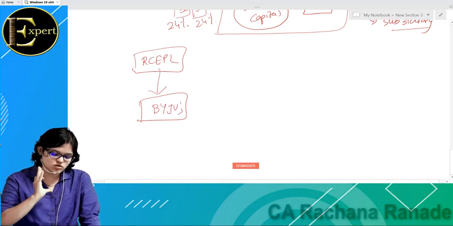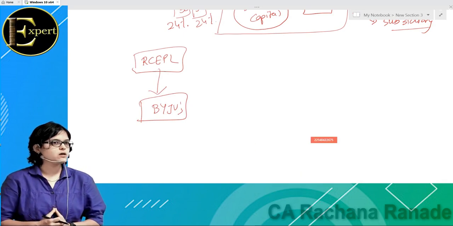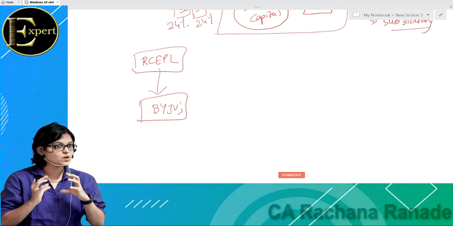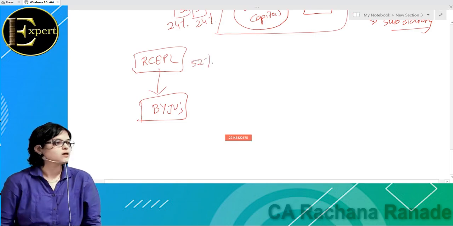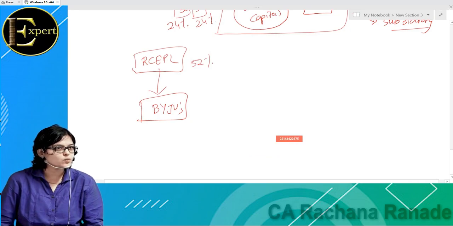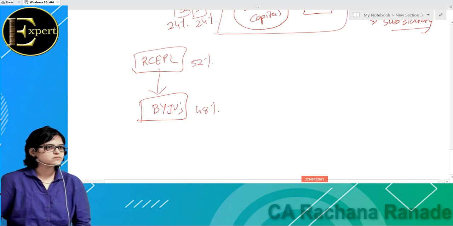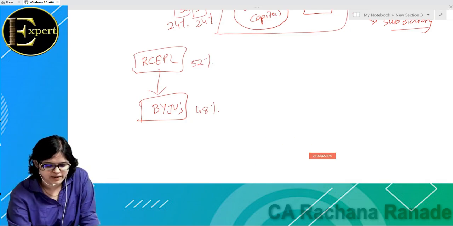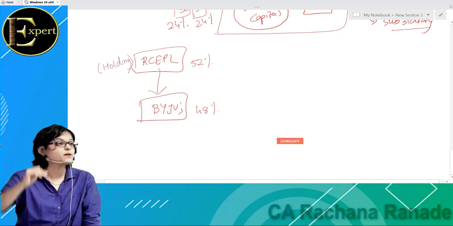Now same example we are taking in a consolidated fashion. Everyone has to answer. How many? 52% is held by Red Chillies. And how much does Byju's have now? 24 plus 24 is 48% is with Byju's. Is this okay? Right? Now, Red Chillies Entertainment Private Limited will be called as the holding company or the parent company. Okay. And what will Byju's be called as? Subsidiary company. Ab samajh mein aaya?